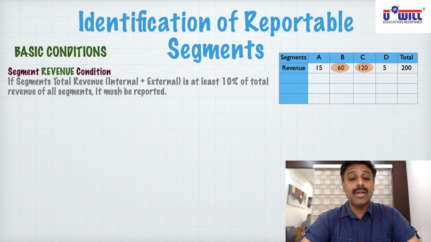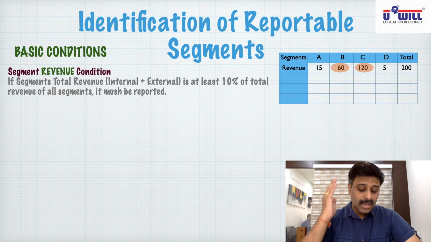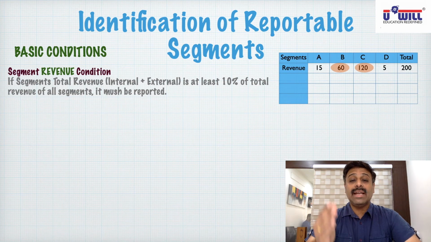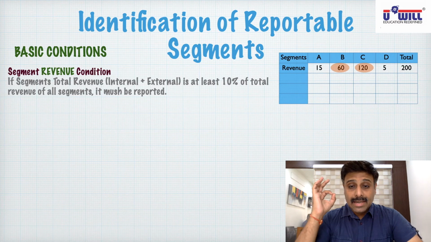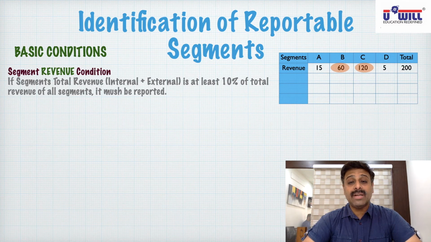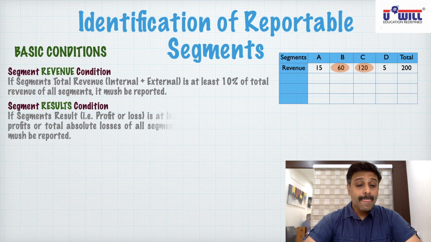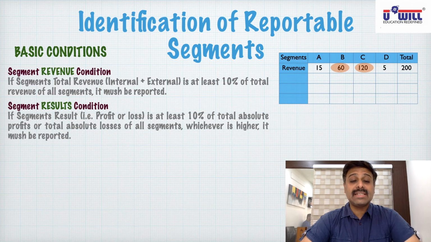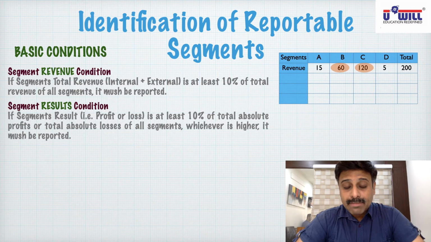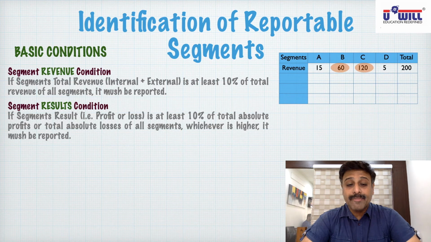So note it down in your notebook. As per the segment revenue condition, if the segment's total revenue, that is internal plus external, is at least 10% of total revenue of all segments, it must be reported. Now, segment's results condition. Results means profit or loss. So if the segment's result, that is profit or loss, is at least 10% of, now this is important, be attentive, at least 10% of total absolute profits or total absolute losses of all segments, whichever is higher, it must be reported.